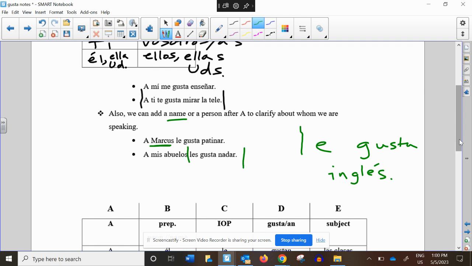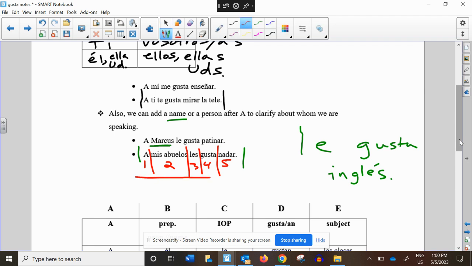This sentence is grammatically correct, but we don't know what the sentence is about. It's about my grandparents. I don't know if I want to see my grandparents swim, but anyway, there it is. Now, real quick, this is the 5 elements of gusta. So here's the subject that we like. Here's gusta. Here's the IOP. Here is the name or prepositional pronoun. And then here's the letter a.